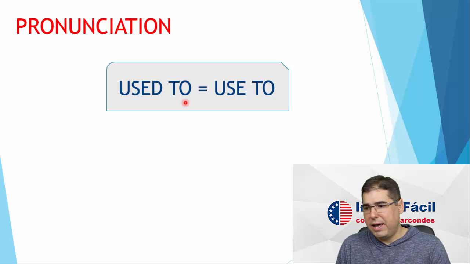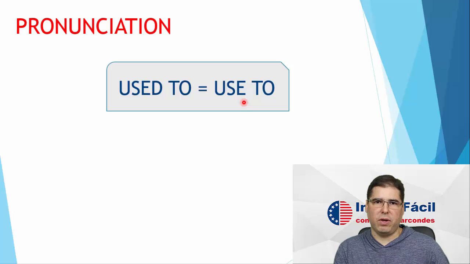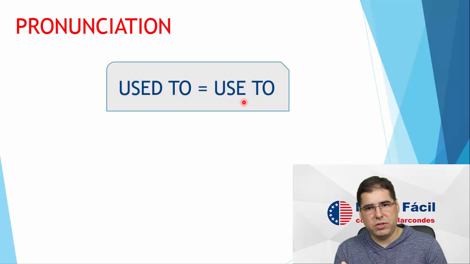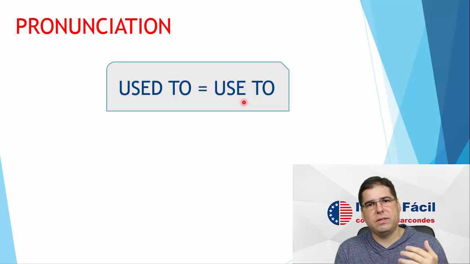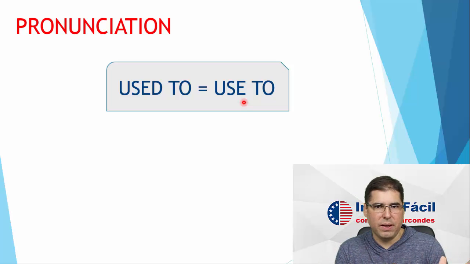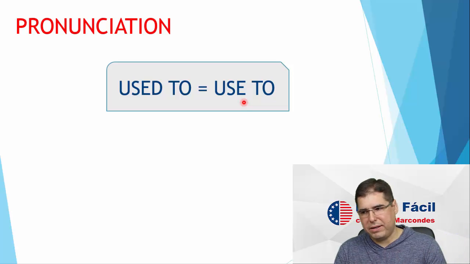This is in the past. It is the same as in the present, okay? Only the pronunciation. The meaning is completely different, okay? So every time we are going to say "used to", we have to know the context is going to show us if this expression is in the simple present or the simple past. But usually it is in the simple past, because this is a structure we use to talk about the past, okay? So I used to do something, always in the past, okay?